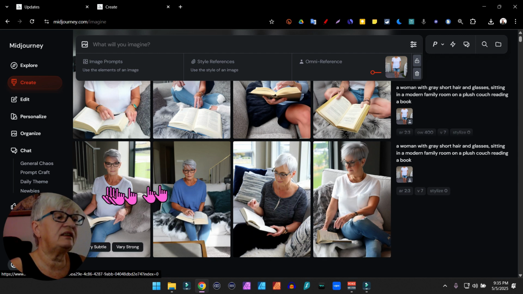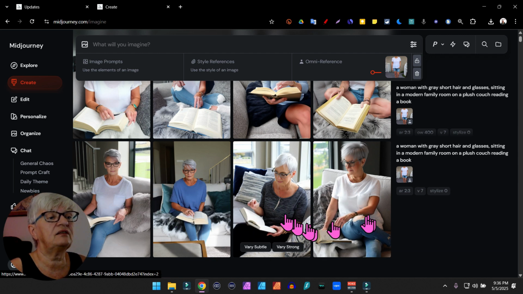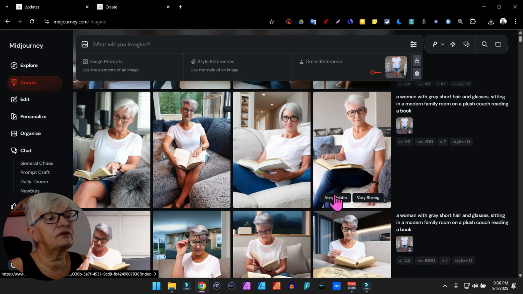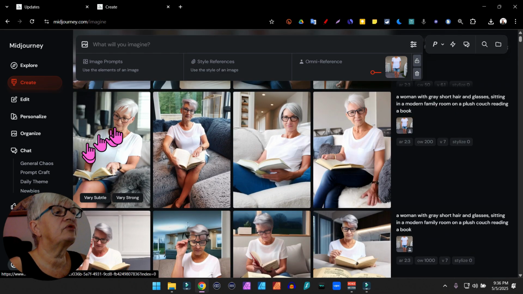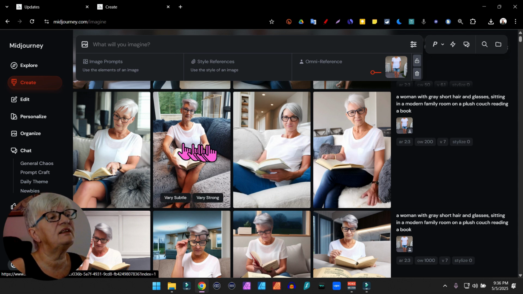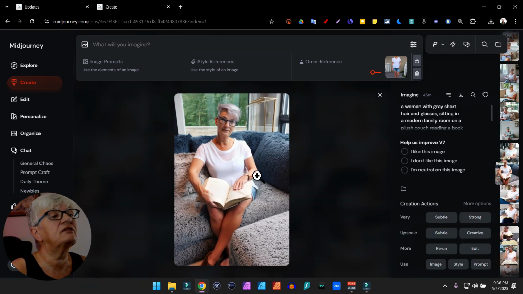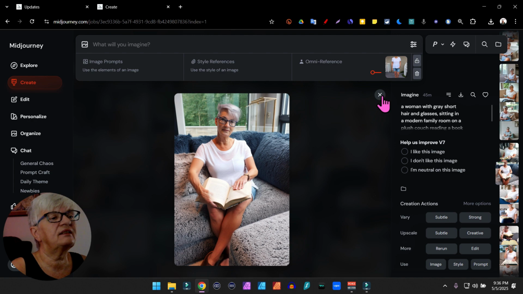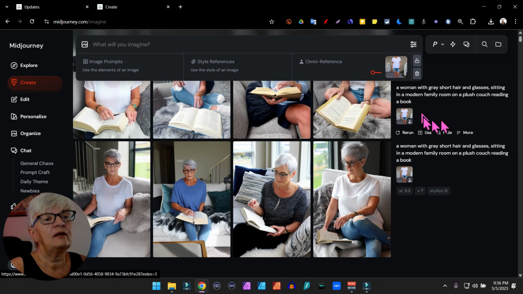And as you can see, there's a bigger variation in the clothing and the surroundings. Let me scroll up here to this one. Here I used Omni Reference 200, and none of these really, maybe this could look like me, not the glasses, but as you see, version 7 sometimes has problems with things like hands and feet, and we will see that in several of these images.